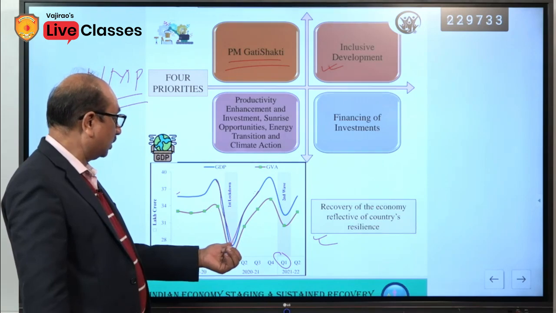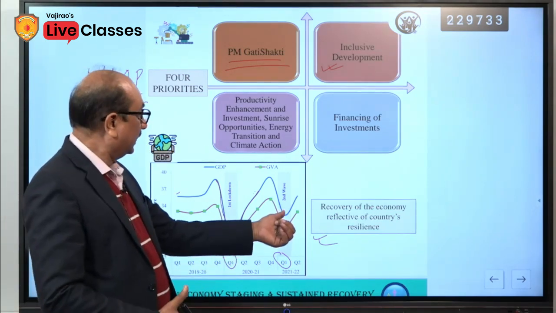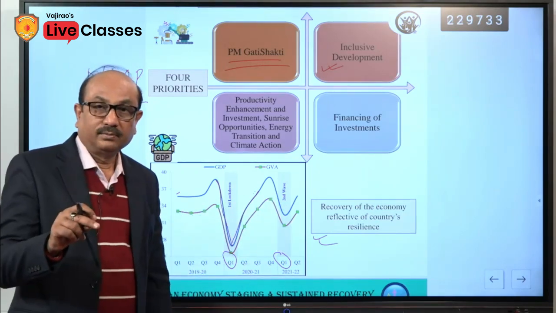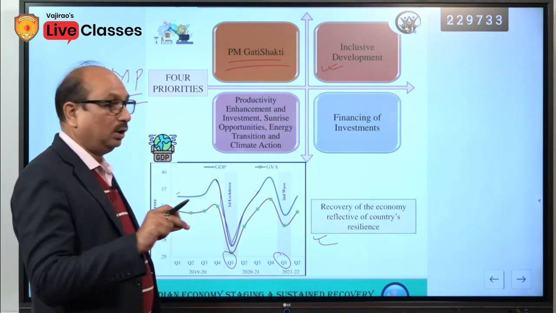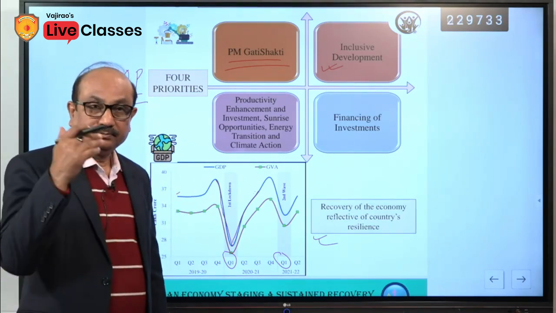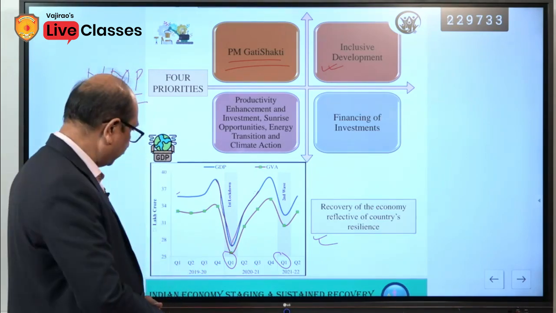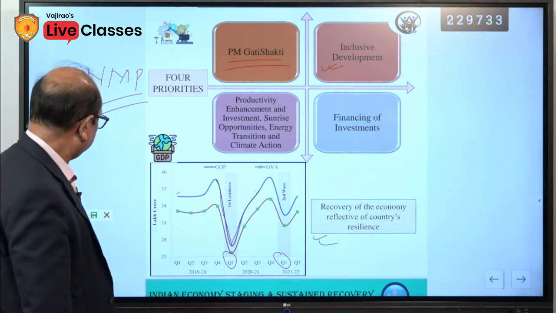Here you can see that the first lockdown, the impact was more, here the impact was less. There is a less fall in the growth rate, and it shows that government policies were effective, and that is why the second lockdown does not have much negative impact on economic activity. Okay, so, in this way you can consider it.